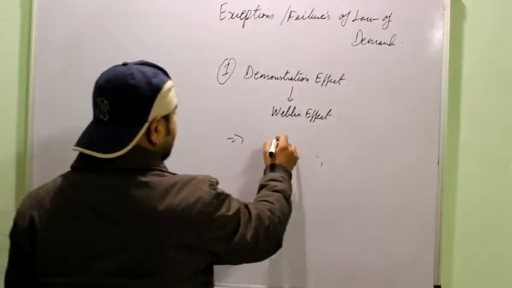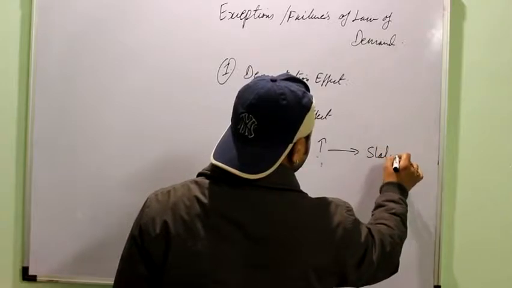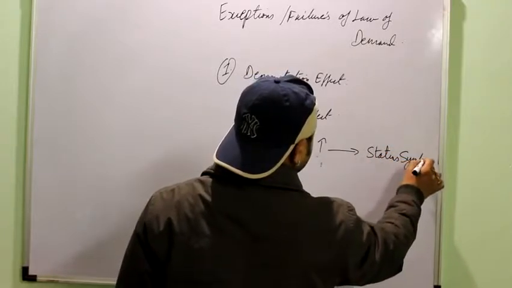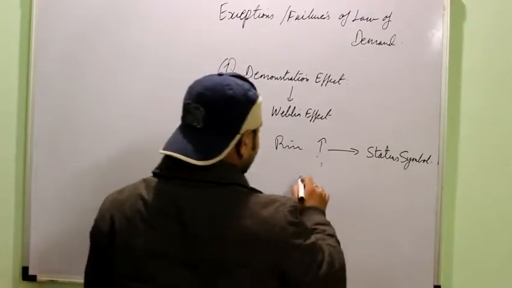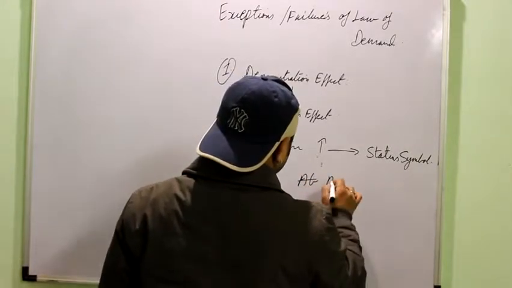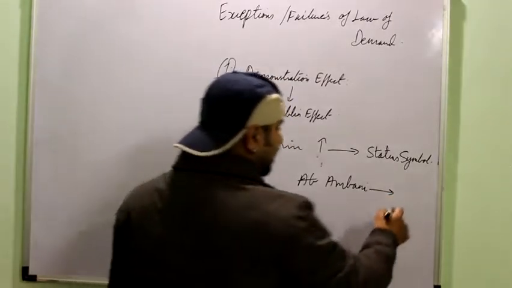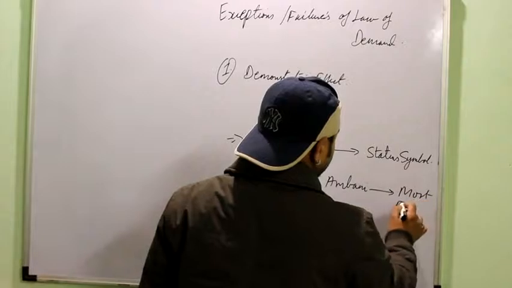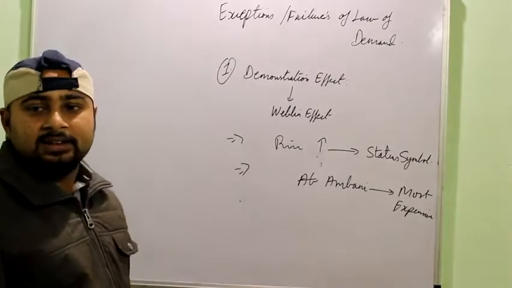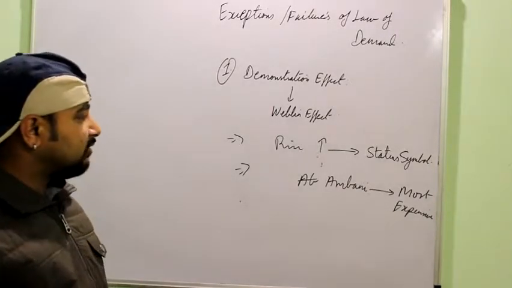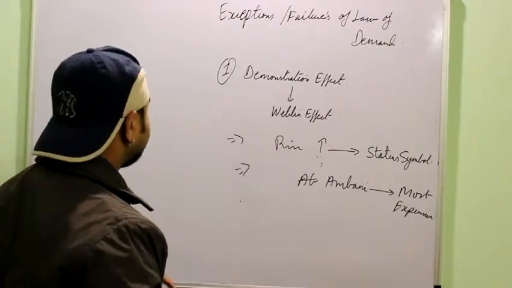It says that when the price of the commodity rises, then some people who consider it as a status symbol, the high income group, may like to buy it. Like a person like Ambani may be willing to buy, or ready to buy, a car if it is the most expensive in the world. So these are those goods whose demand increases with the increase in their prices because they are status symbols, like diamond jewelries, all these things which a person uses to represent or show off his status in society, right?